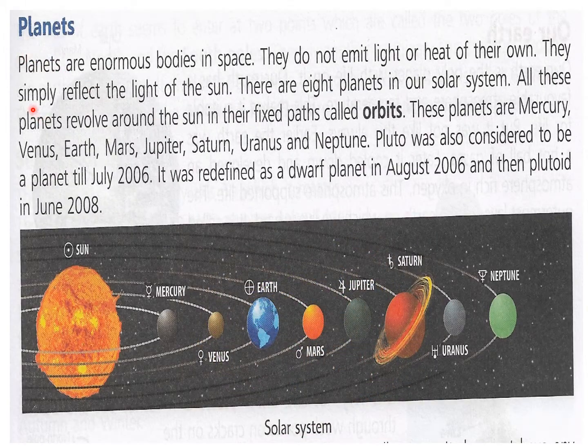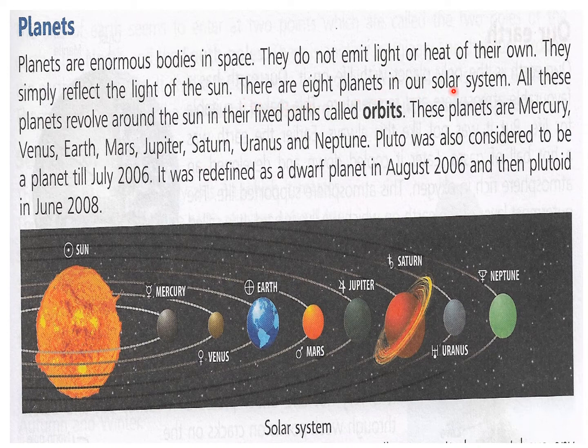Now planets. Planets are enormous bodies in space. They do not emit light or heat of their own. They simply reflect the light of the sun. Now this is the sun, and it is emitting light and heat, and the light which is falling on the planets makes them shine, or we can see the planets because of the light of the sun which reflects on them.